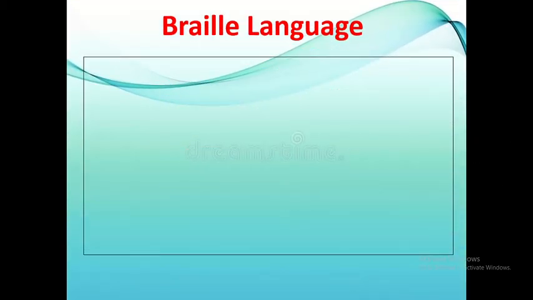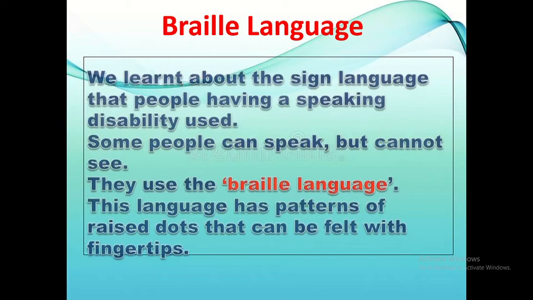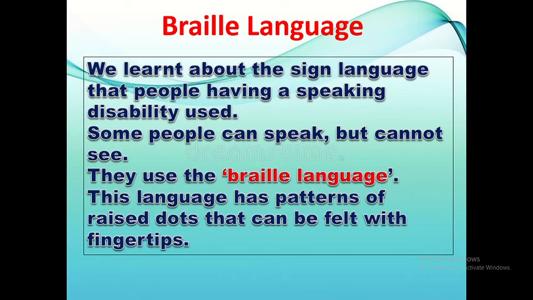So what is meant by sign language? Sign language is a particular sign used to communicate. It is mainly used by people who have a speaking or hearing disability. They communicate using gestures, combining hand shapes and expressions on the face. Now next we are going to learn about Braille language. So what is meant by Braille language? We learned about the sign language that people having a speaking disability use.